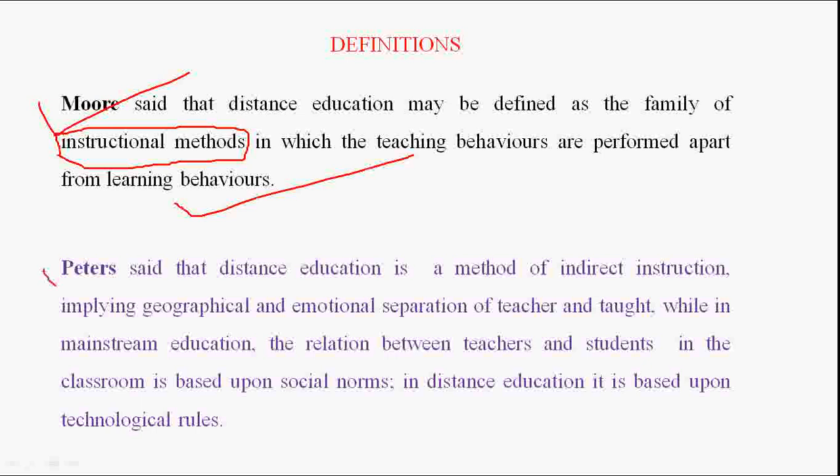Okay, next, Peter said that distance education is a method of indirect instruction implying geographical and emotional separation of teacher and taught, while in mainstream education the relation between teacher and students in the classroom is based upon social norms. In distance education it is based upon technological rules. Okay, Peter said first, it is a matter of indirect instruction because there is no relationship between the teacher and student. So if the teacher will not instruct you, then how can you understand? Okay, therefore it is indirect instruction. The teacher will not directly come to you to instruct you, but the teacher will come through other modes.